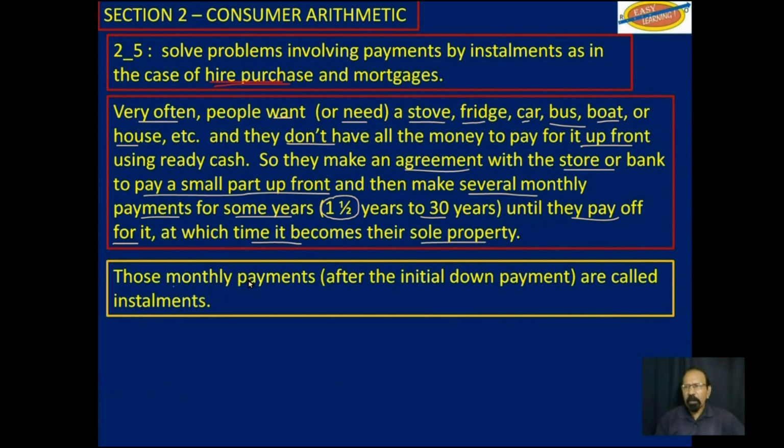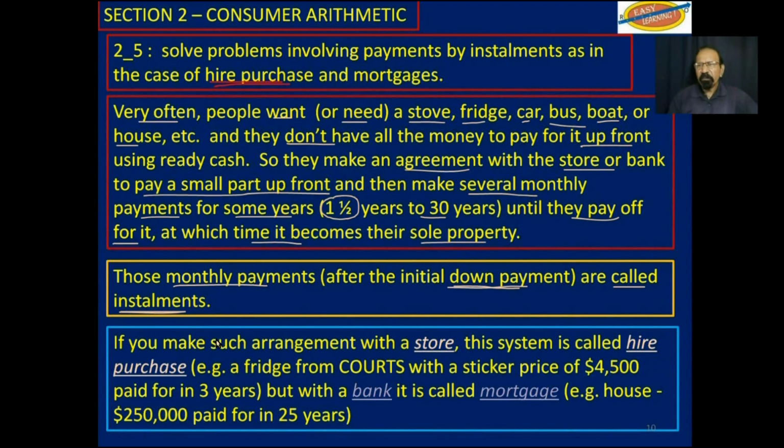So these monthly payments, after the initial down payment, sometimes an initial down payment is not required, are called installments. Now, if you make such an agreement with a store, say Courts, the system is called hire purchase. Example, you want to buy a fridge at Courts with a sticker price of $4,500. You don't have all the money up front, so you make a down payment and make an arrangement to pay off for it in 3 years.